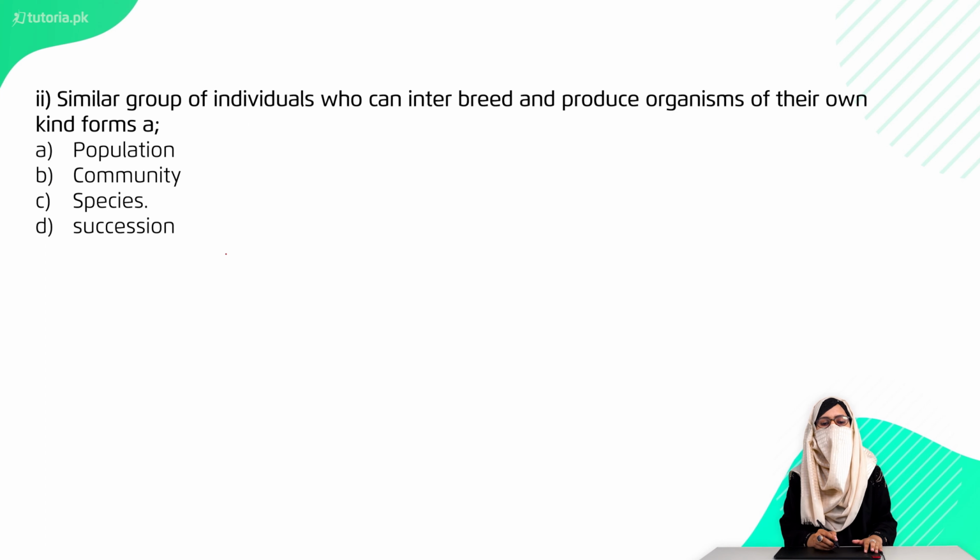Second is, similar group of individuals which can interbreed and produce organisms of their own called population, community, species or succession. The right option is option C, succession.